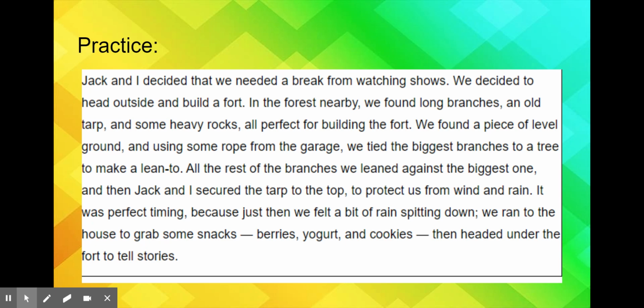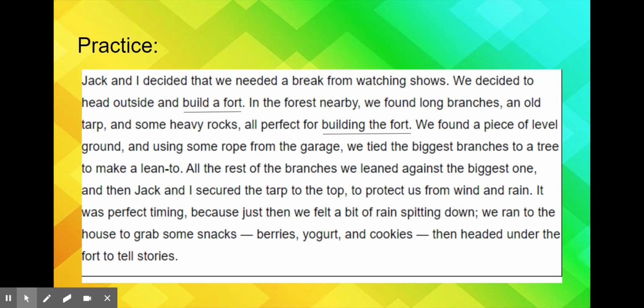We decided to head outside and build a fort. In the nearby forest, we found long branches, an old tarp, and some heavy rocks, all perfect for building the fort. We found a piece of level ground, and using some rope from the garage, we tied the biggest branches to a tree to make a lean-to. All the rest of the branches we leaned against the biggest one, and then Jack and I secured the tarp to the top to protect us from wind and rain.